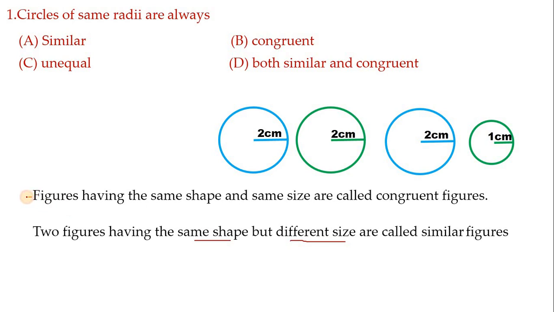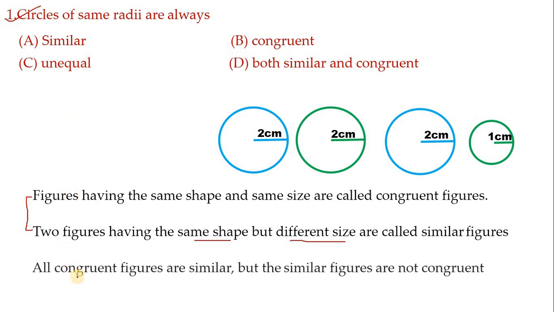After understanding about these two statements, if you go for answering this question, definitely you will commit mistake. You must understand another statement, that is, all congruent figures are similar, but similar figures are not congruent. This statement gives correct answer for this question.